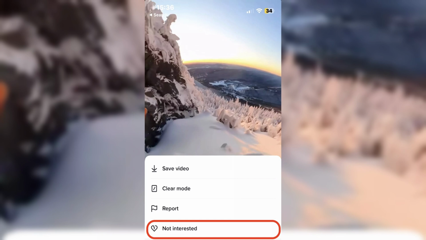You can repeat these steps each time you encounter a video with the sound to further minimize its appearance. And that's it guys, as simple as that.